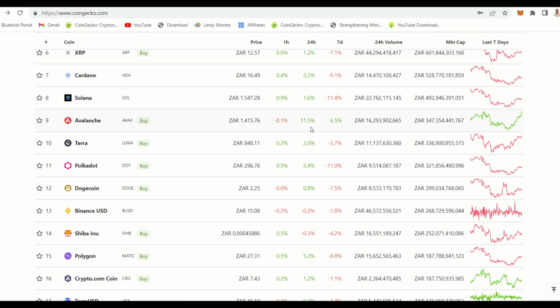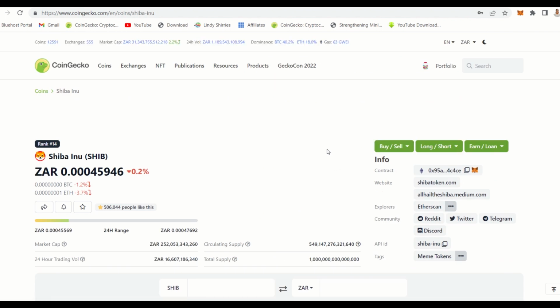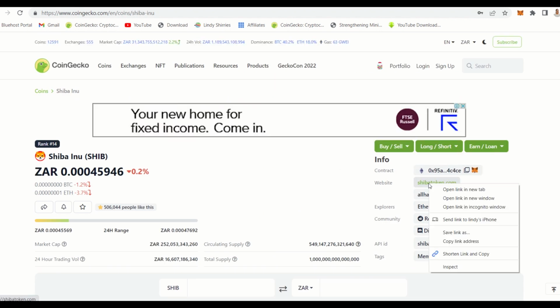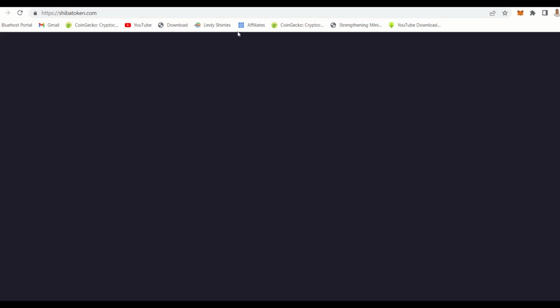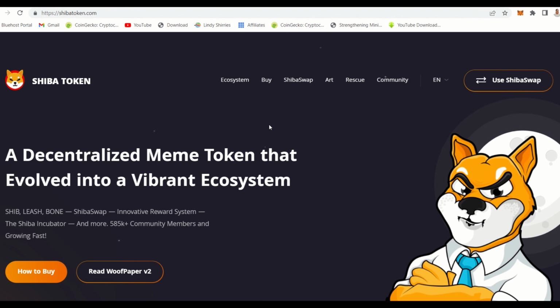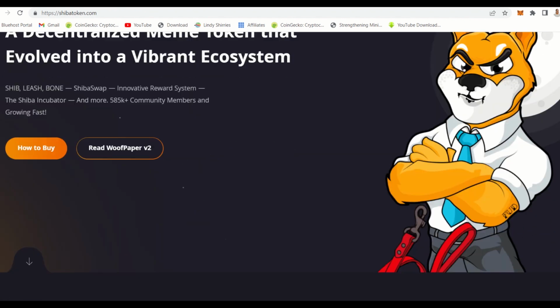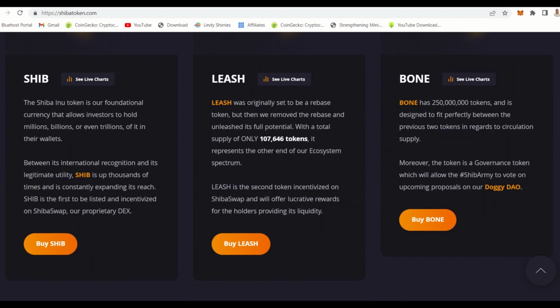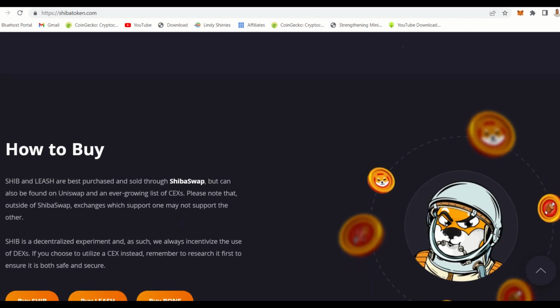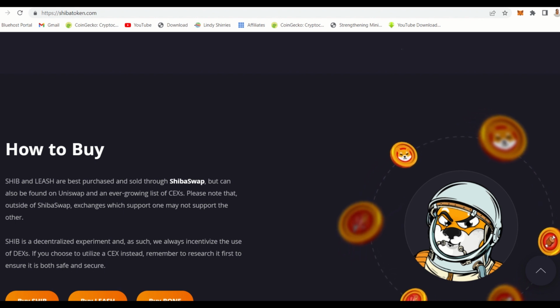And then you do also need to go and see the project. To see a project, you can just go and see what the developers are doing, because you want to see how this project is performing. And you want to see a crypto where developers are doing something. So you go to their website and see their timelines, see their focus on what they want to do, what the project is all about, what they are doing now. So you can just see some of these things, and then you would know that the project is well taken care of by the developers, and then you can start making money from that.